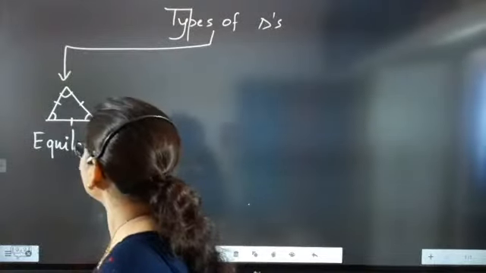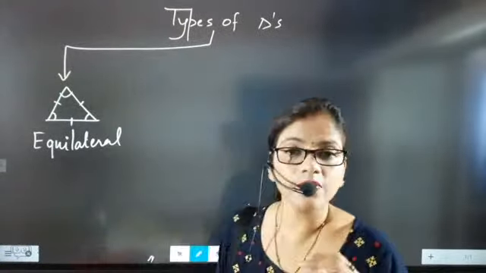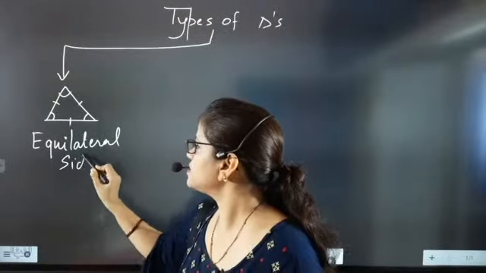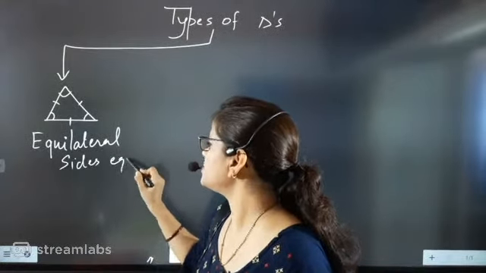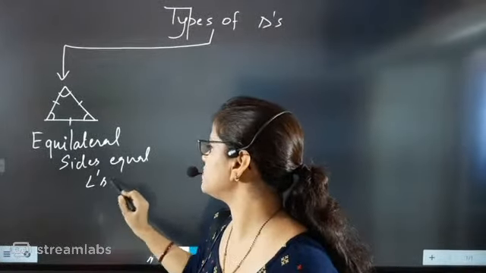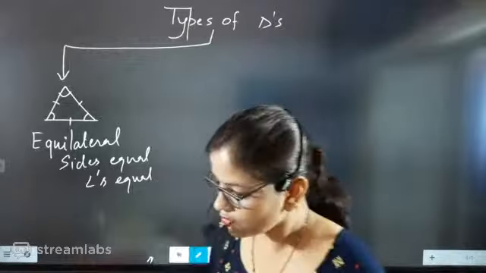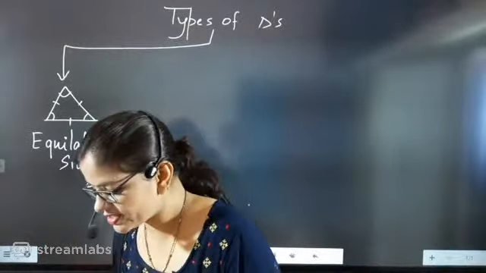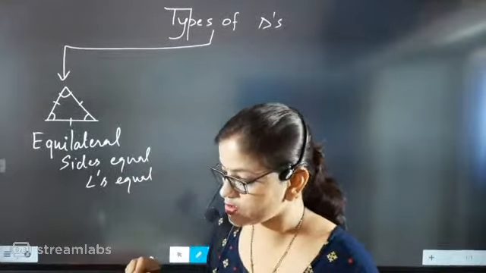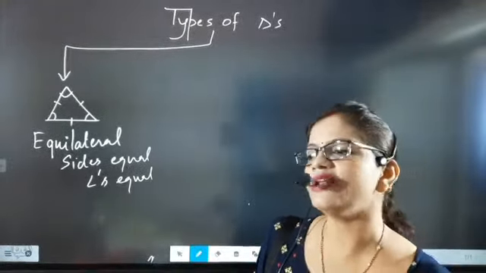Just go on with equilateral triangle. So when we talk about equilateral triangle, beta, the sides will be equal. Means what, beta? It will have all three sides equal and angles equal. Yes, beta, absolutely correct, Ashish. So all three sides and all angles will be equal. That type of triangle will be called, beta, an equilateral triangle.